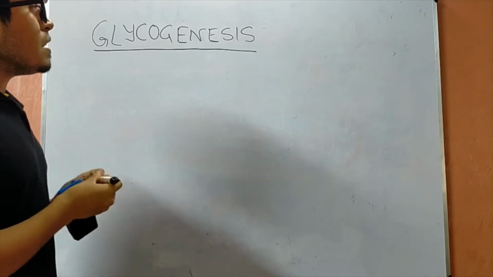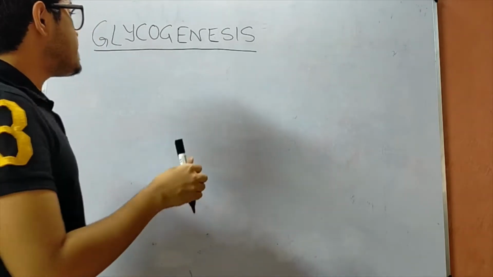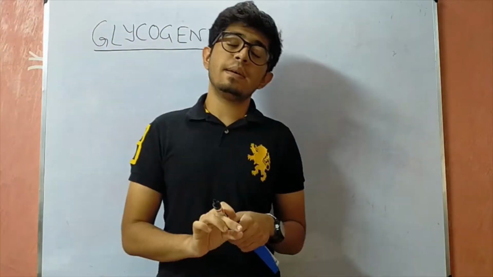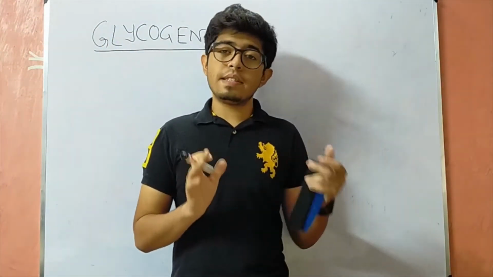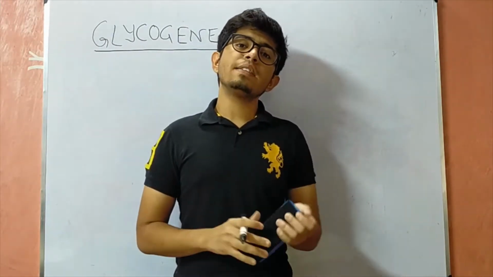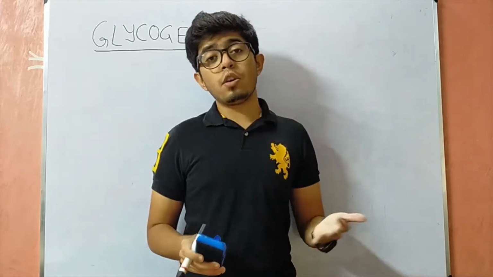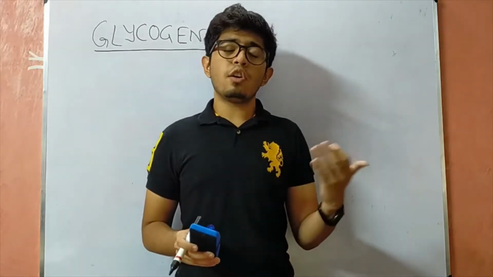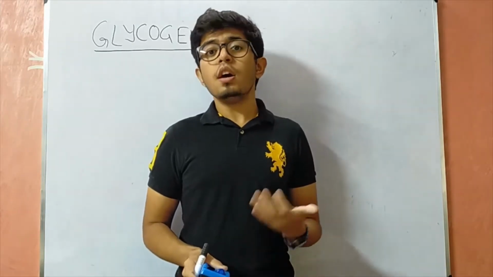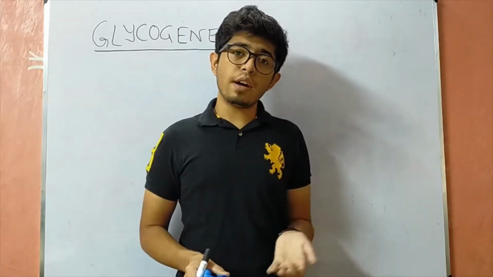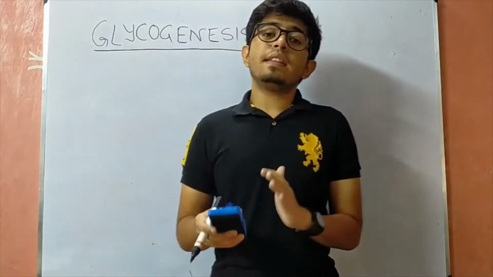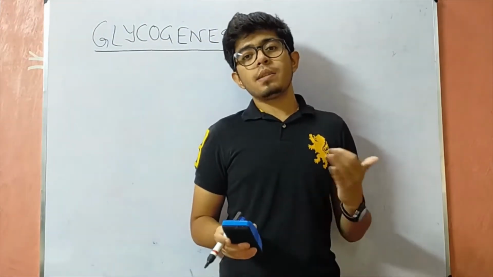Coming to its synthesis, glycogen synthesis takes place in a cell when it is in a well-fed condition, or where there is enough insulin in the body, which occurs primarily after a diet rich in carbohydrate. In this condition, when the body has a lot of energy, the glycogen synthesis process is stimulated.